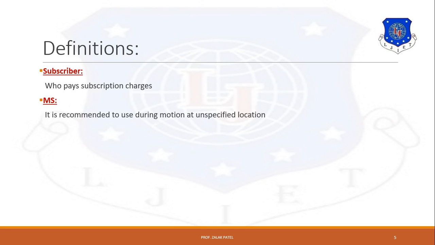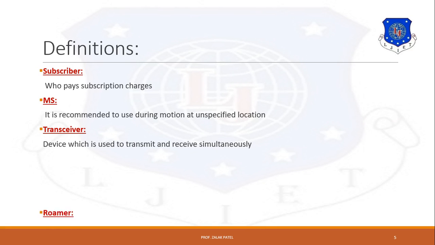It can be either handheld or installed in vehicles. Next is transceiver. It is a device capable of transmitting and receiving radio signals simultaneously. Means the user can transmit and receive at the same time.